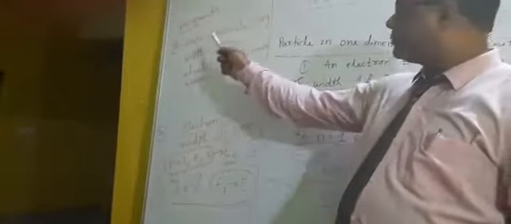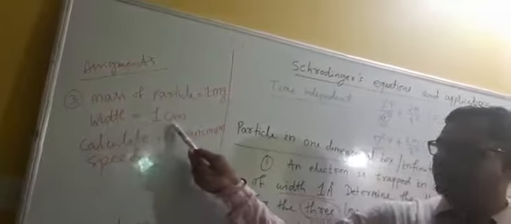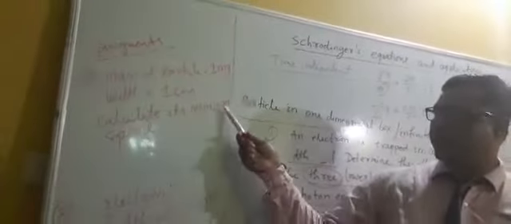Another problem: the mass of the particle changes to 1 milligram. It is not an electron, it is any particle whose mass is 1 milligram. The width of the well is 1 centimeter. You have to calculate its minimum speed.